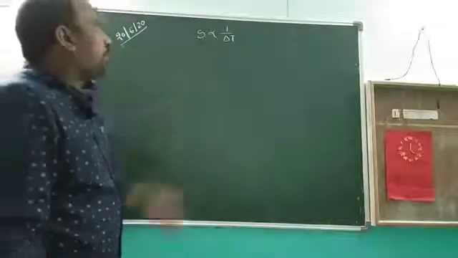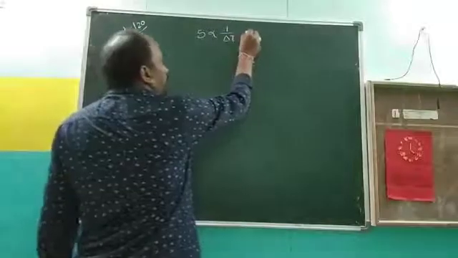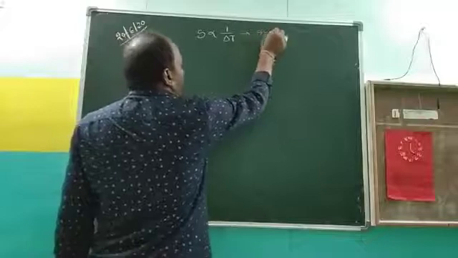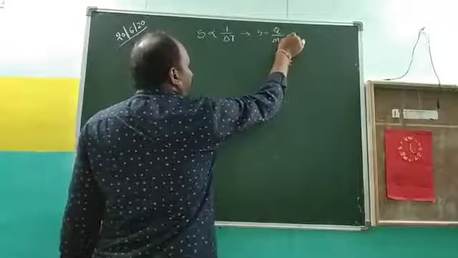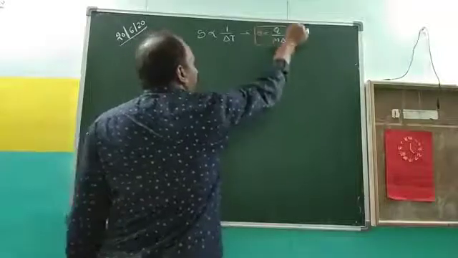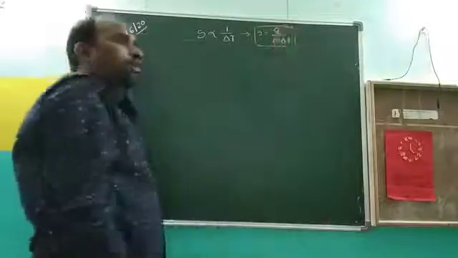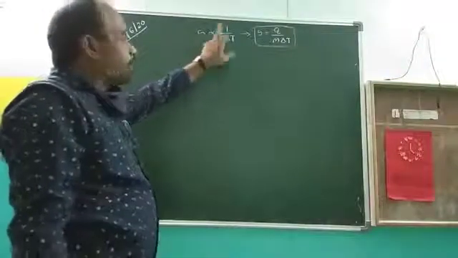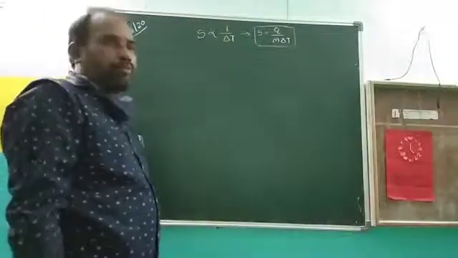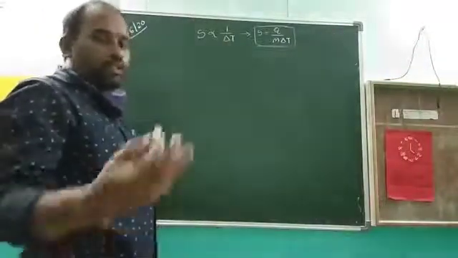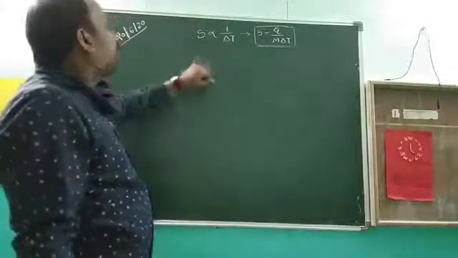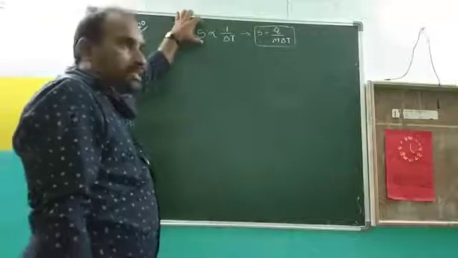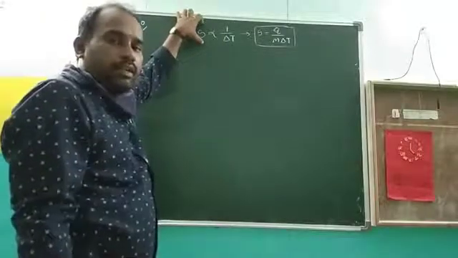So the relation we have taken from S is equal to Q by M delta T. From this formula, we take that S is proportional to 1 by delta T. That means S is inversely proportional to delta T. We observed this relation based on one activity.